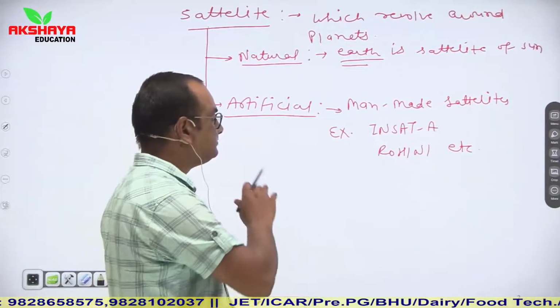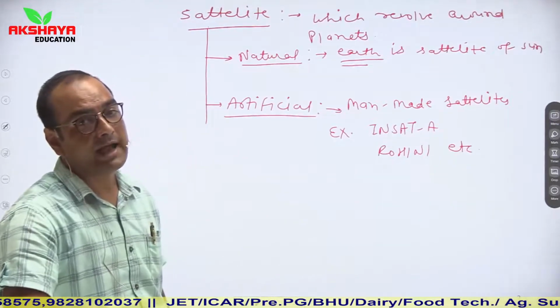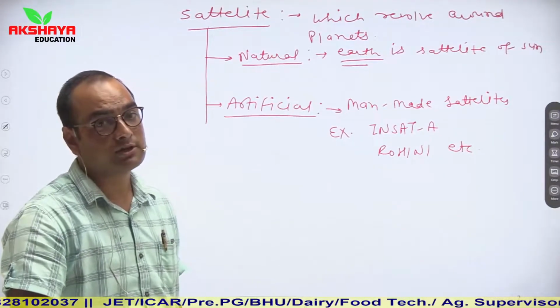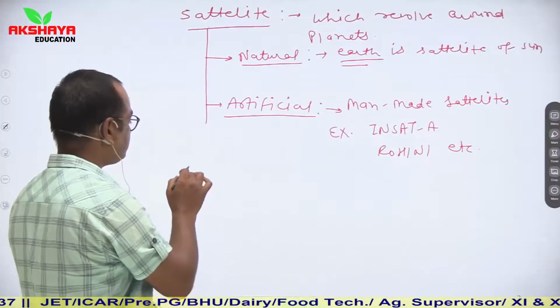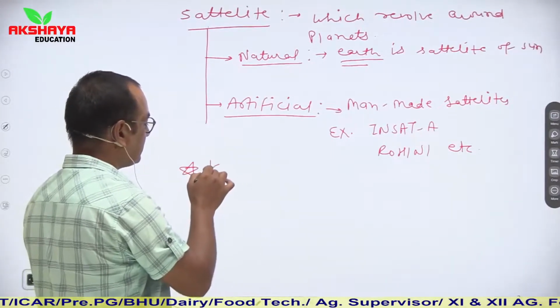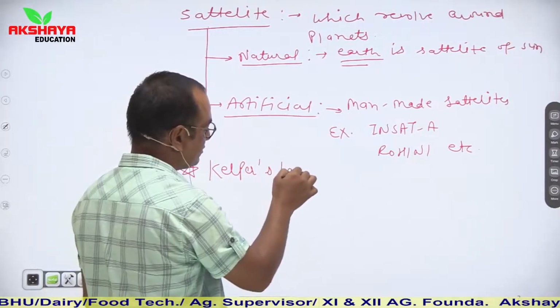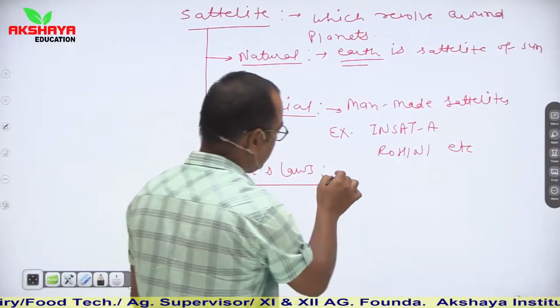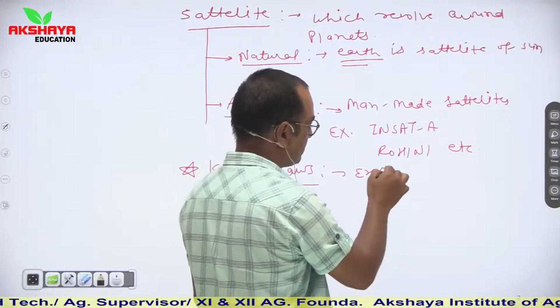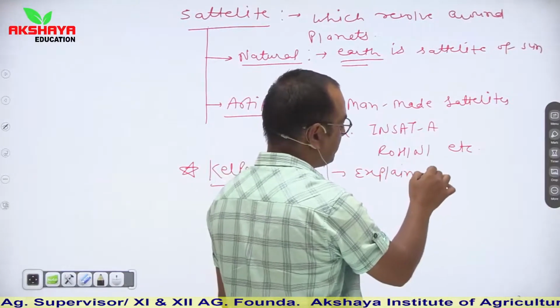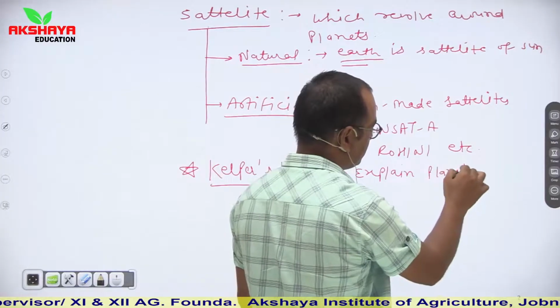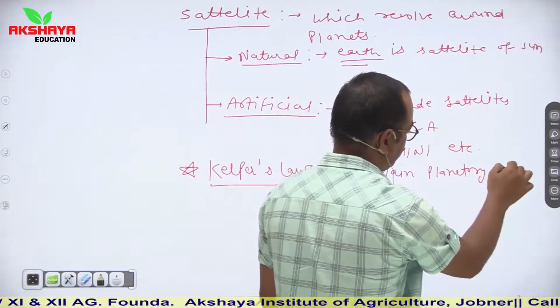Now see, planetary motion was explained by a scientist, John Kepler. So Kepler's laws. So Kepler's laws explain planetary motion.